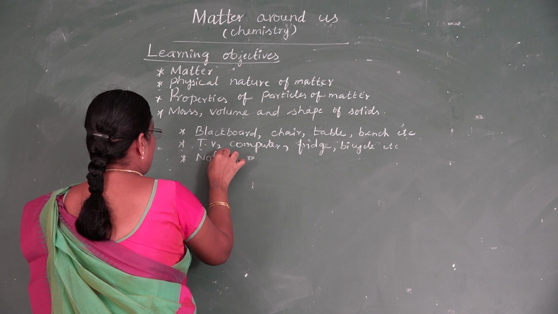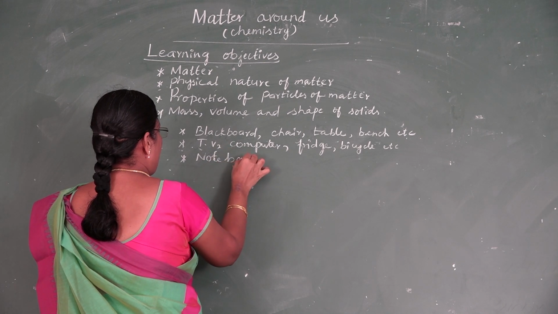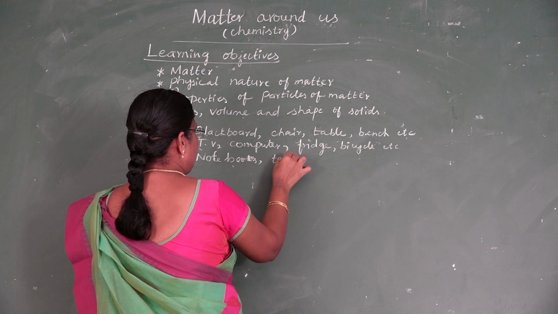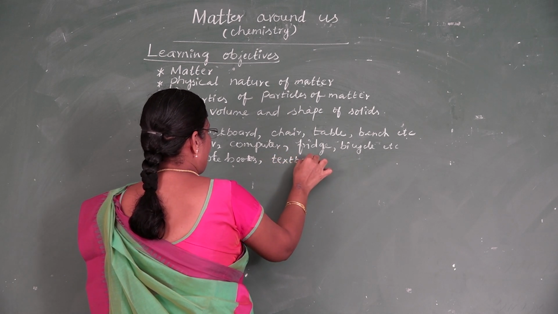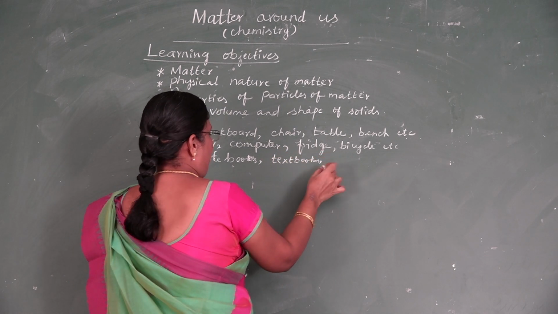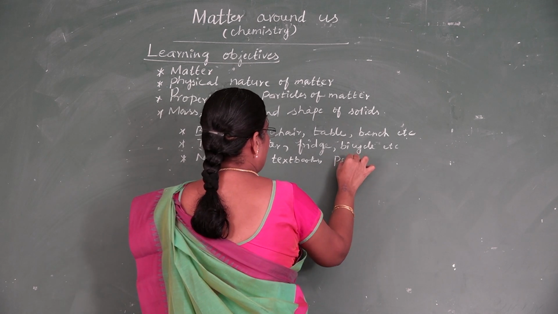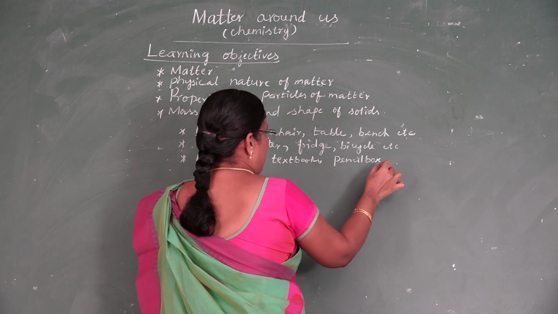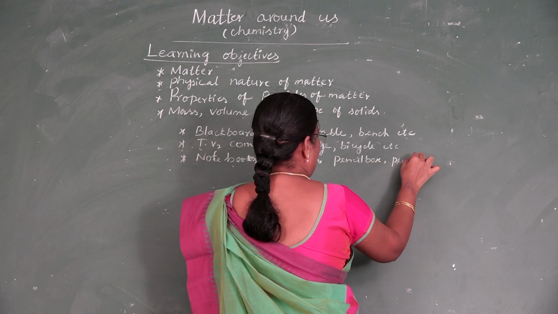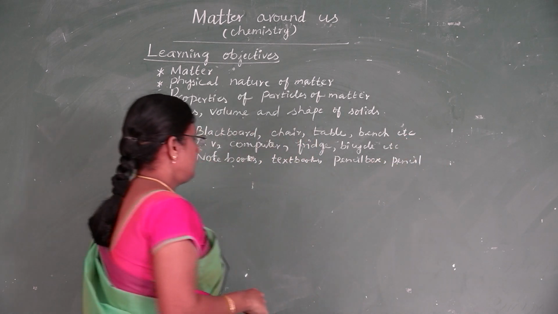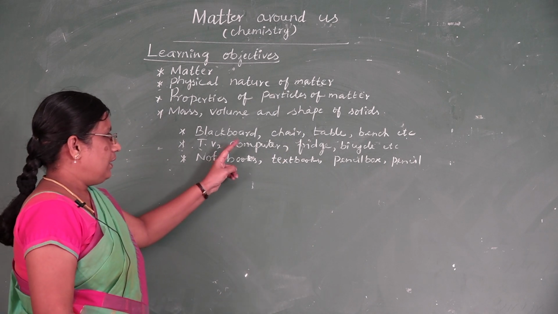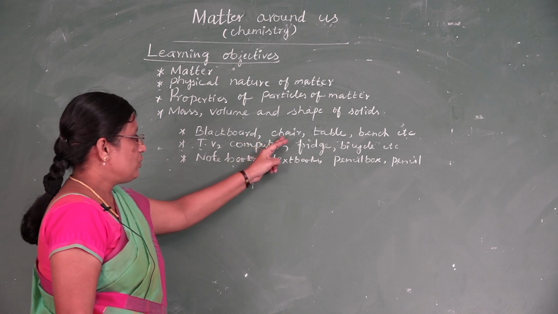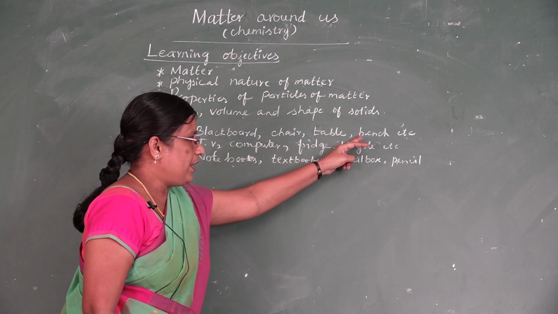And what are the things you can see in your school bag? Notebooks, textbooks, pencil box, pencil. Now listen here. The things which are in your classroom: blackboard, chair, table, bench.